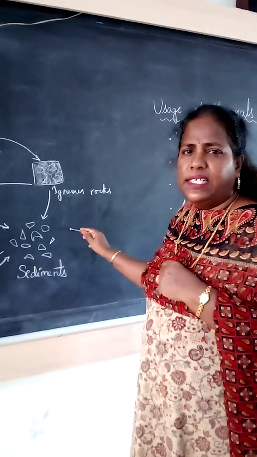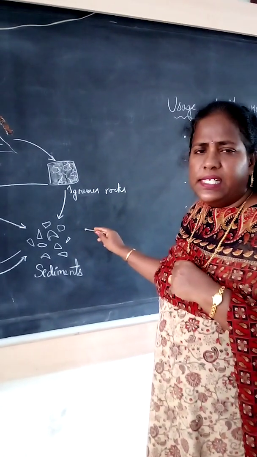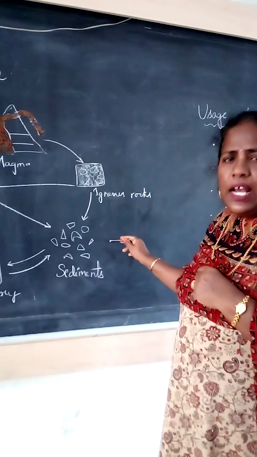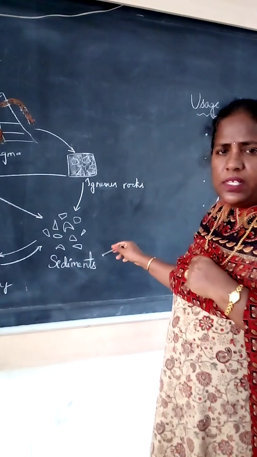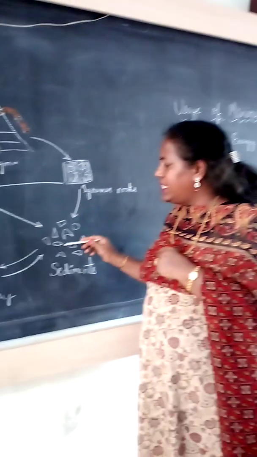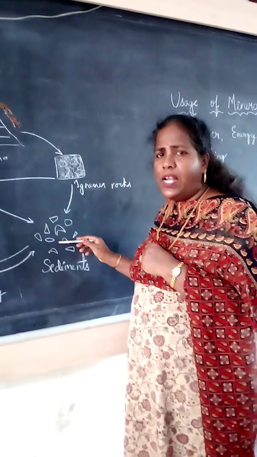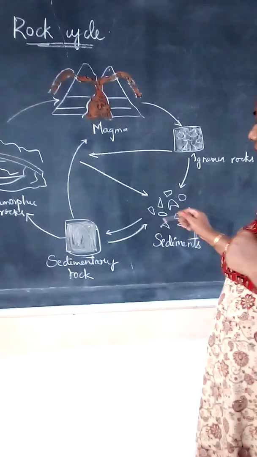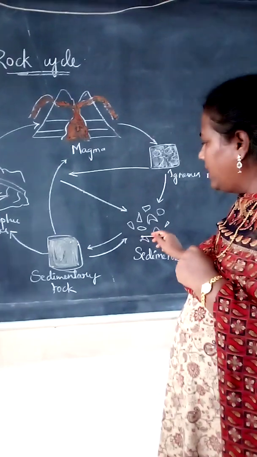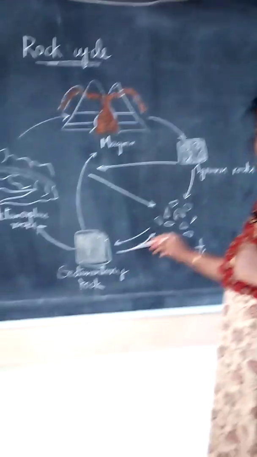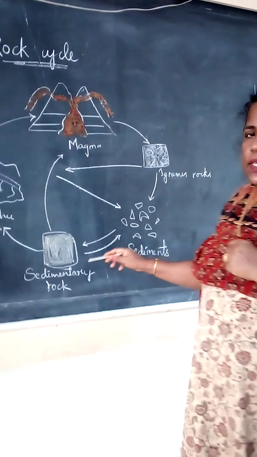Weathering means the changes in the temperature. The agents are temperature, otherwise wind, otherwise rainfall, otherwise river. These are the agents. So here the big igneous rocks, it takes a million years and they are made into small gravel particles. Now see here, this is the weathering process. Now transport: through the transport, here the river is helping to move this gravel to deposit under the river.